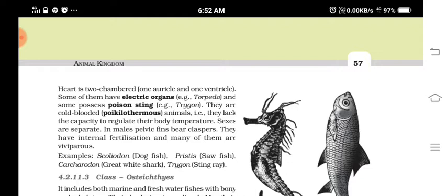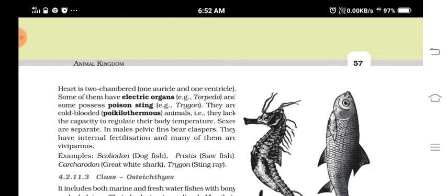They are typically poikilothermous animals. Poikilotherms means their body temperature changes according to the atmospheric temperature. Sexes are separate, they are dioecious, and males are having what? Claspers. Claspers means the pelvic fin.